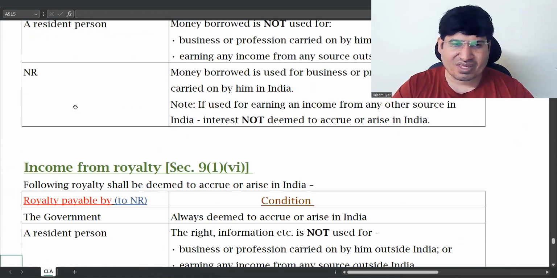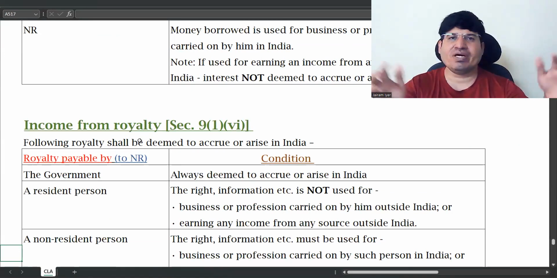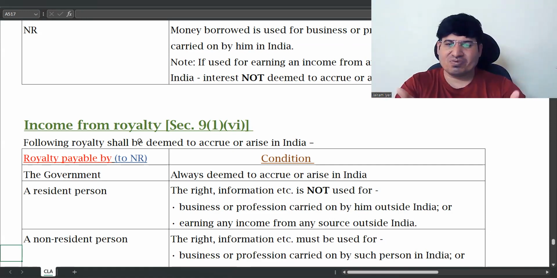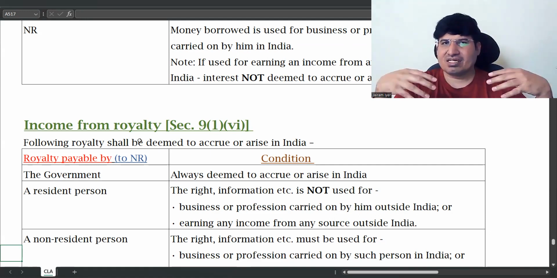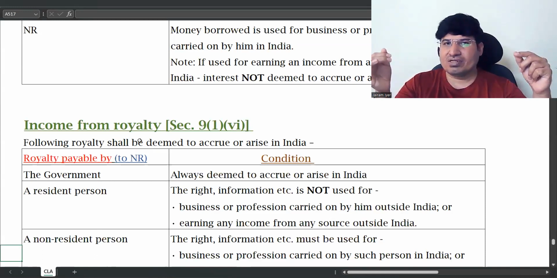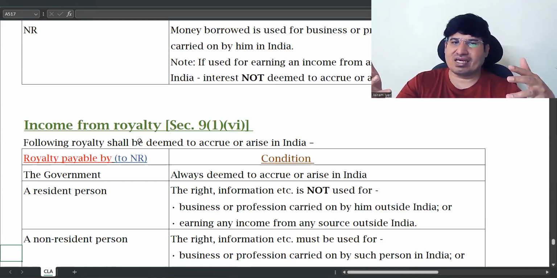This is royalty. So you are paying royalty to a non-resident. Why will you pay royalty? Because he has given you something, right? He has given you information, or some data or something, because of which you are paying him royalty, correct?